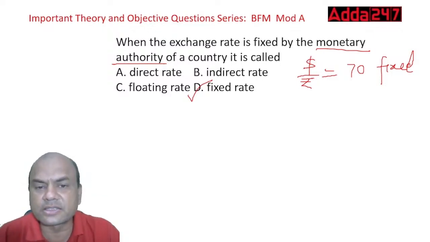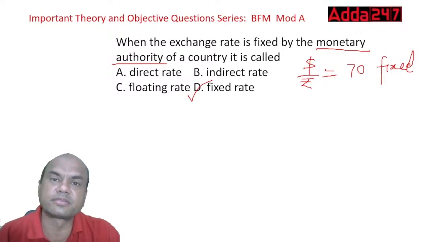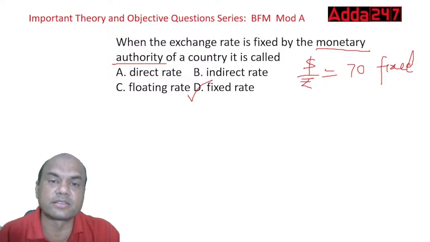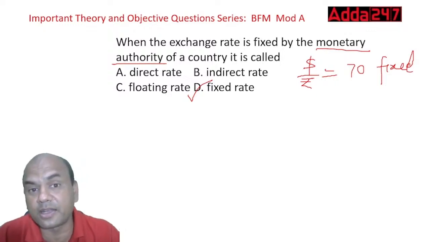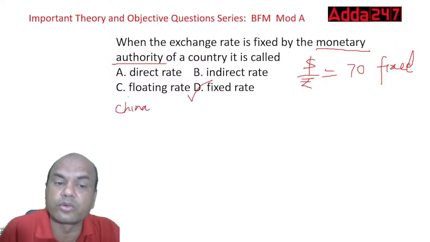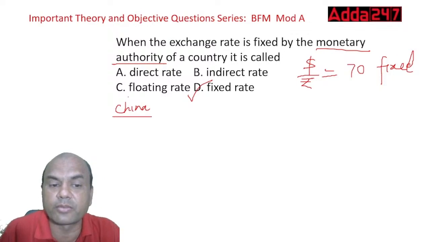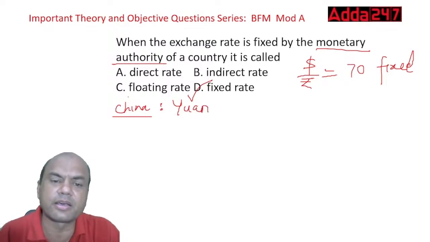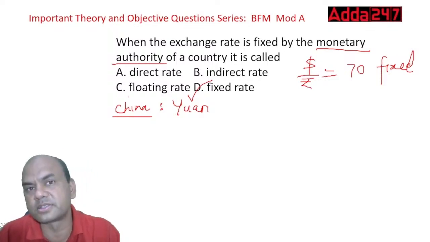See here, these things are done in many of the countries. There is huge direct interference in the currency by many countries. I'll tell you where: China. What is the currency of China? It is yuan, right? The main currency is yuan, though there is renminbi also. China interferes a lot in its currency.